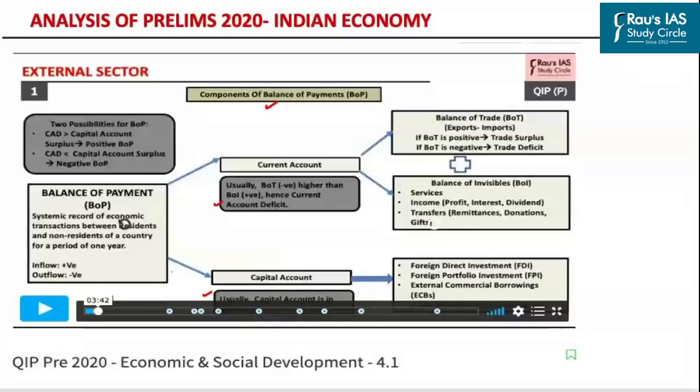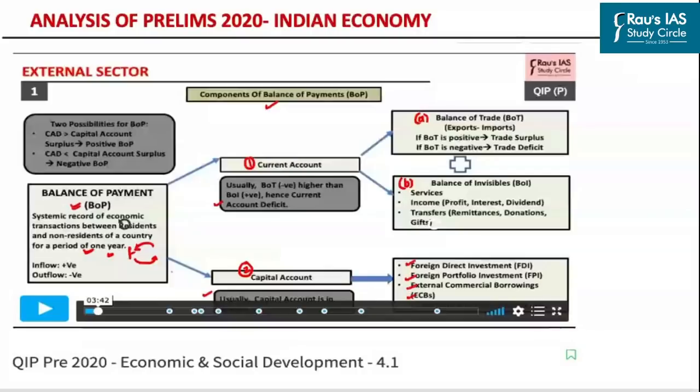Balance of payment is basically a systemic record of economic transactions between the residents of a country and the non-residents for a period of 1 year. So whenever foreign currency comes into India or foreign currency goes out of India, all such transactions are recorded under the BOP. Under BOP, we have the current account and the capital account. The current account in turn has the balance of trade and the balance of invisibles, and the capital account has FDI, FPI, external commercial borrowings, loans from multilateral institutions, and so on.